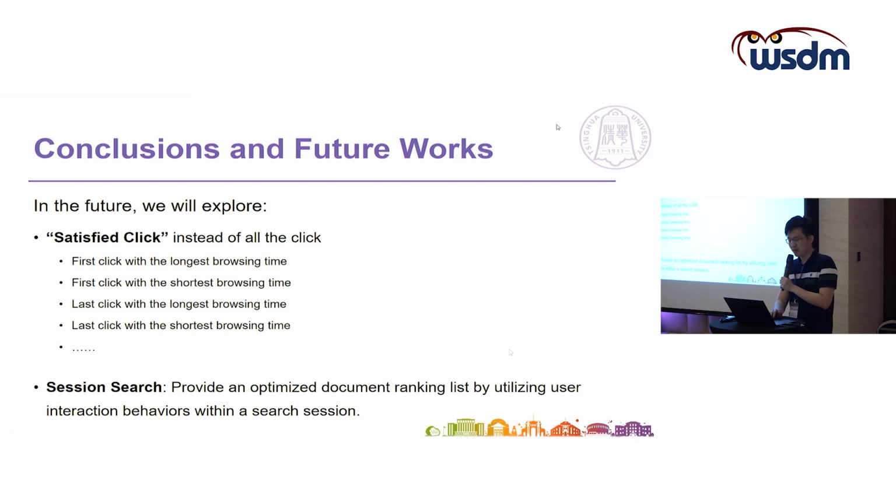So in the future, I think we will explore the pre-training method based on the same dataset. For example, we can try to use the satisfied click instead of all the clicks. As I mentioned before, we treat all the clicked documents as the positive examples. However, the clicked document may not satisfy the user. So we can explore some satisfied clicks, such as the first click, the last click, and we can explore the difference between the document which has the longest browsing time and the shortest browsing time. Well, I think we will explore that later.